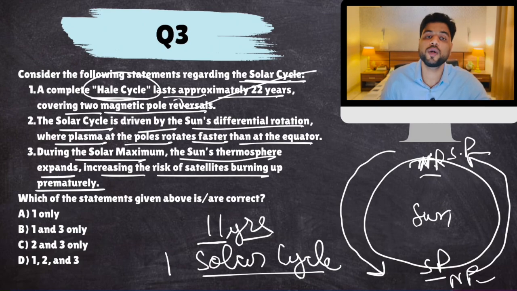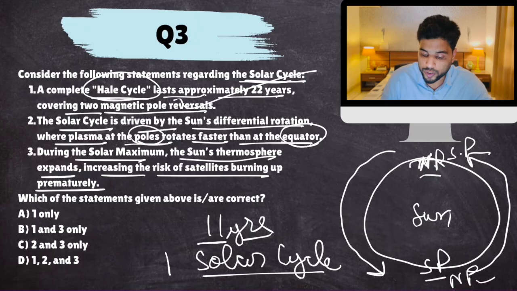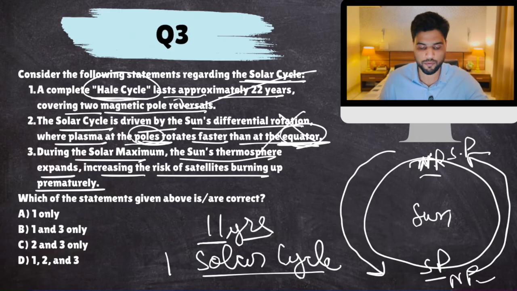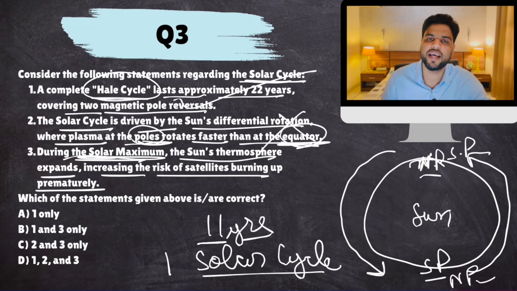Now, why is there a solar cycle? Why does the sun shift its magnetic field? Because the plasma is rotating faster at equator than poles. The opposite. It is not rotating faster at poles, it is faster at equator of the sun. So this is false. During solar maximum solar flares are released.